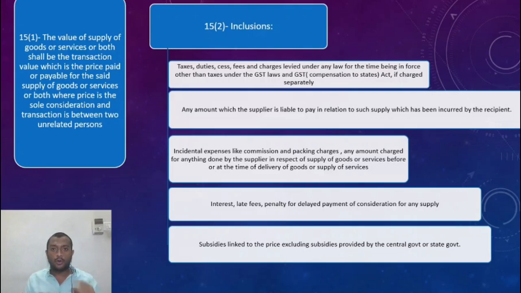All right. Only a subsidy provided by the central government or state government, and that too it has to be linked to the price. If those two conditions are satisfied, then it has to be excluded from the value. Otherwise, any kind of subsidy, you just straightforwardly include.